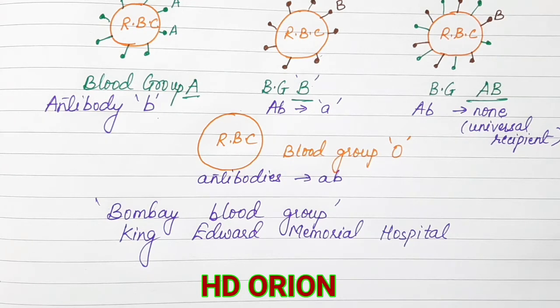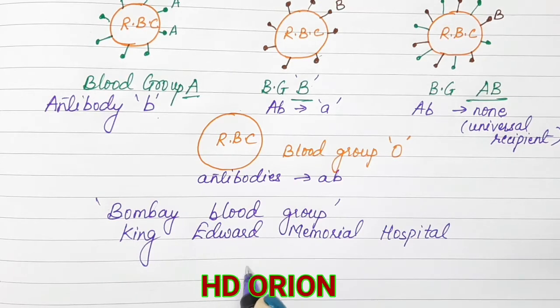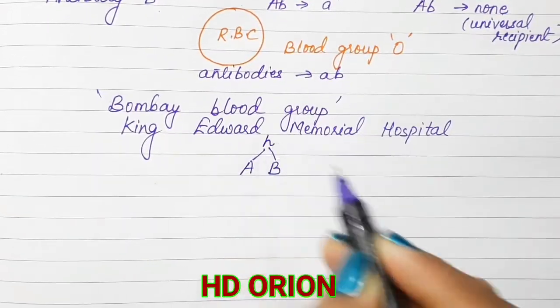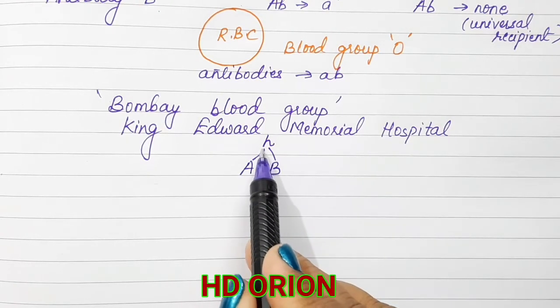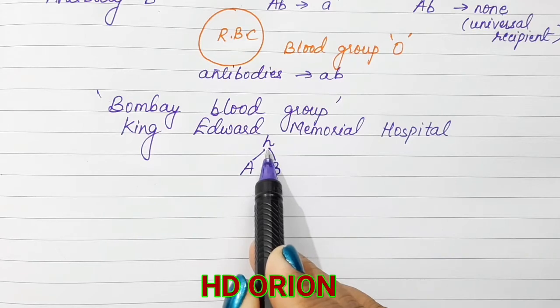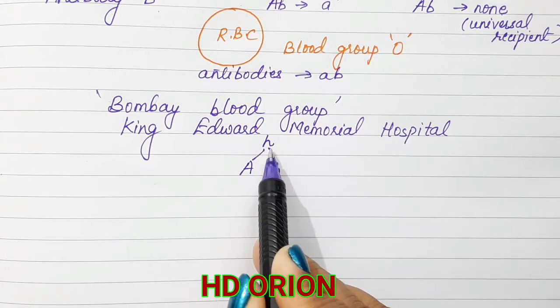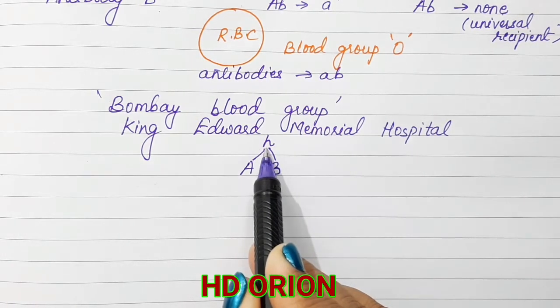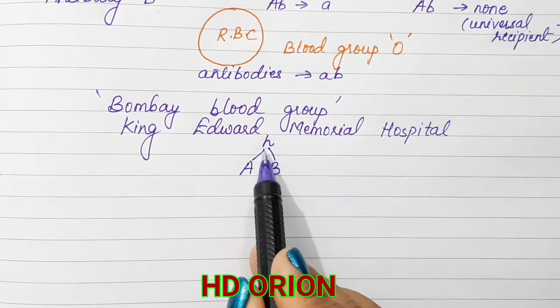There was an ancestral form of antigen. If A and B are the antigens, then there was an ancestral form which we call H, the H type of antigen, which was present. But this could not actually be isolated because it could not show itself phenotypically. It could not be isolated well.